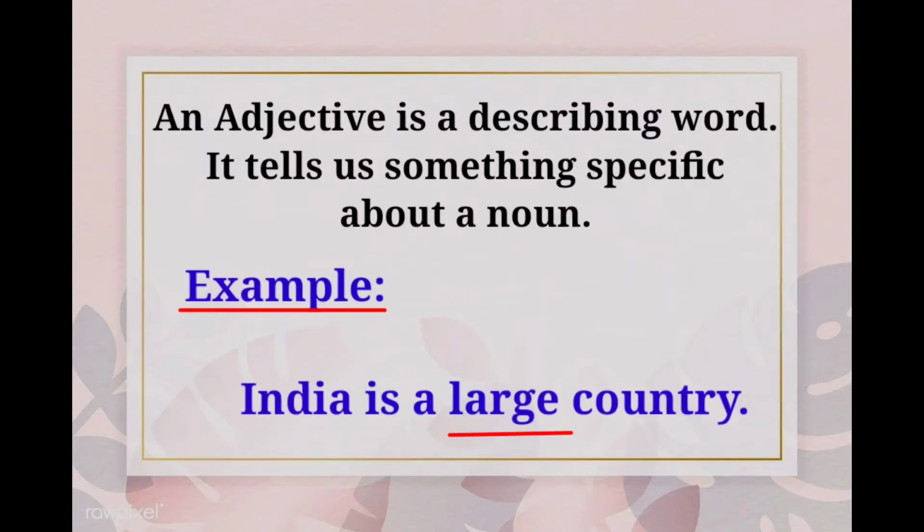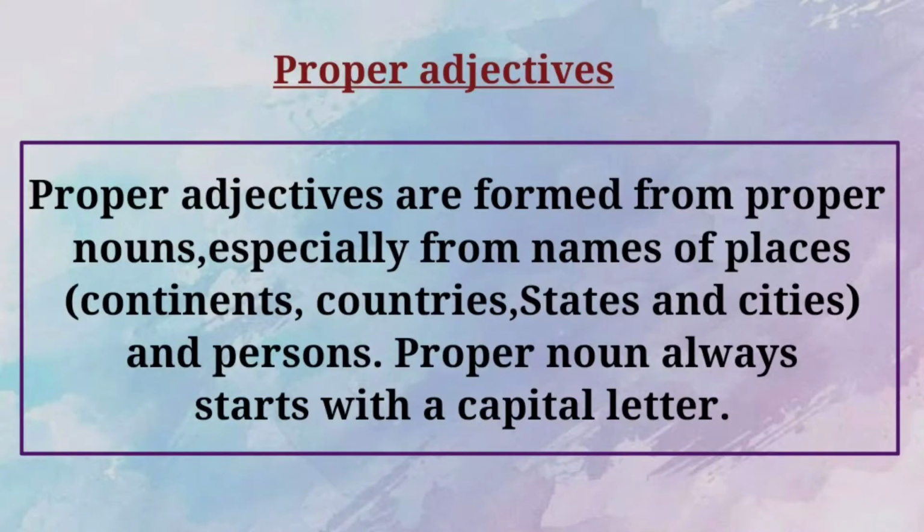Now we are going to learn about proper adjectives. Now look at the definition. Proper adjectives are formed from the proper nouns. Okay students, you all learned about nouns, right? Now tell me, what is a noun? Yes, a noun is the name of the person, place, animals or thing. Then tell me, what is a proper noun? Yes, a proper noun is the name of the person, place or thing in particular.